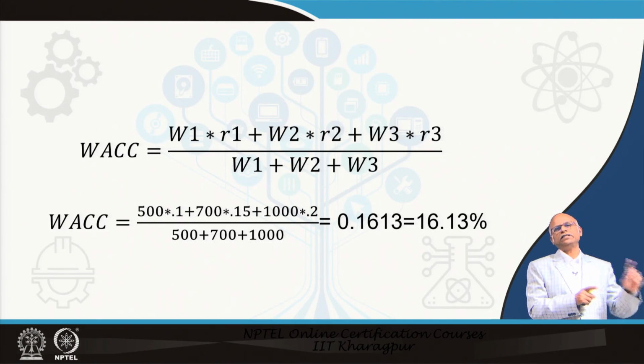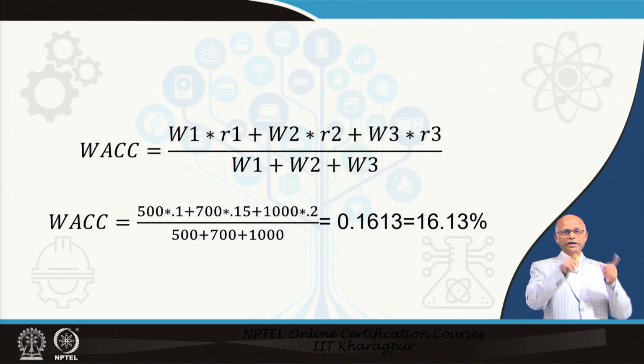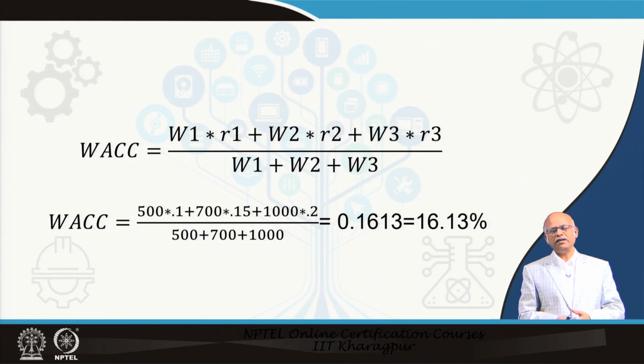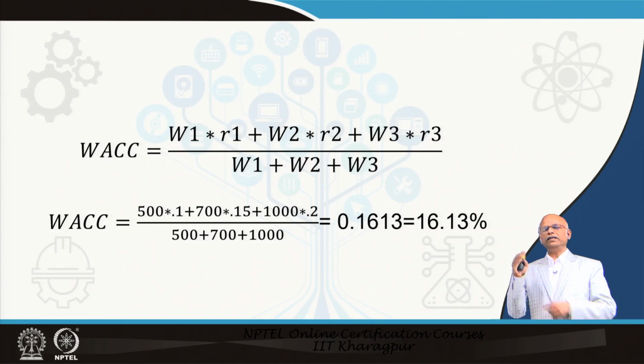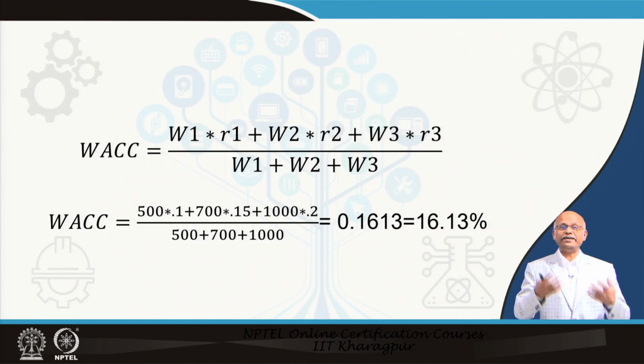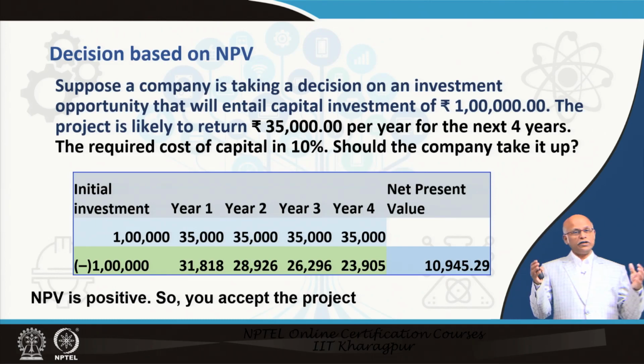So, suppose 500 rupees you have borrowed from the bank at 10%. So, 500 into 0.1, plus suppose your equity is 700 and you expect a return of 15%. So, 700 into 0.15, plus you borrowed 1000 as an unsecured loan at 20%. So, 1000 into 20%, divided by the whole sum of money, W1, W2, W3, whatever you get. 16.13% is the weighted average cost of capital. You have to discount all future cash flow at 16.13% and not at 10%, 20% or 15%.